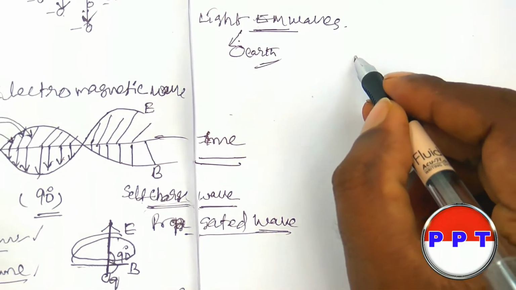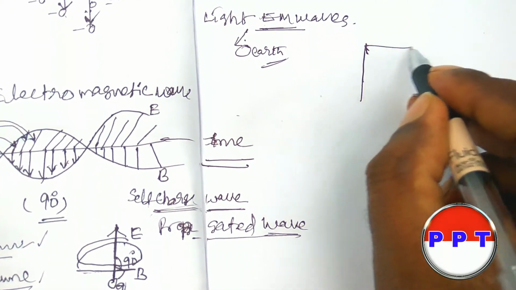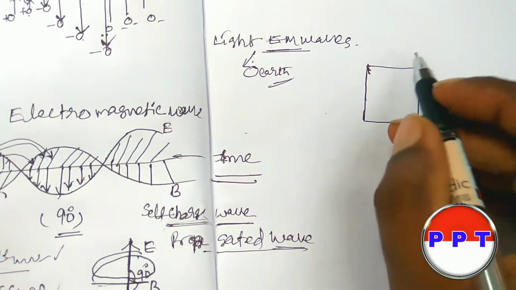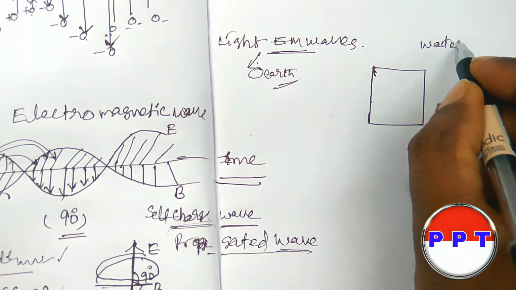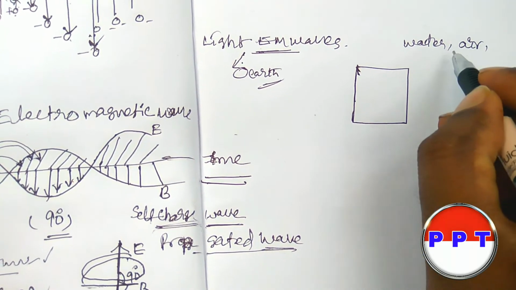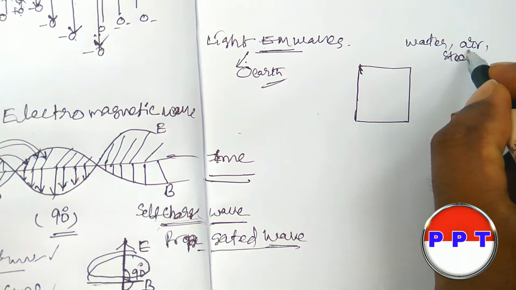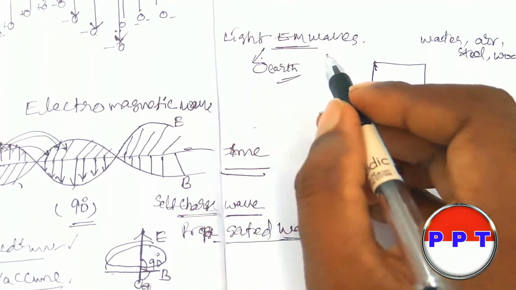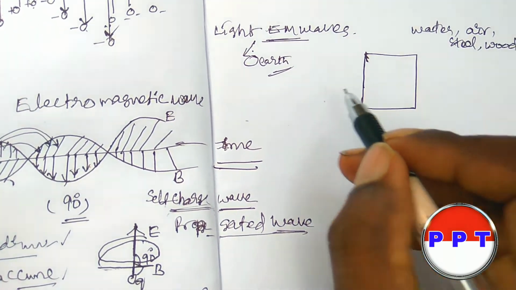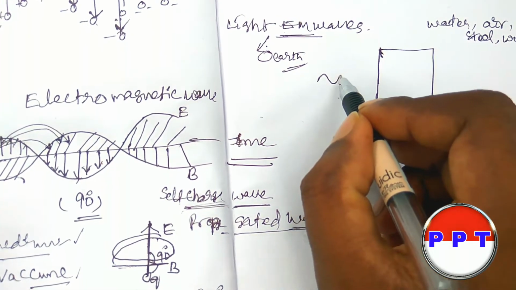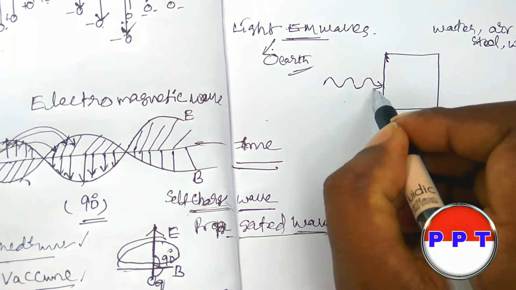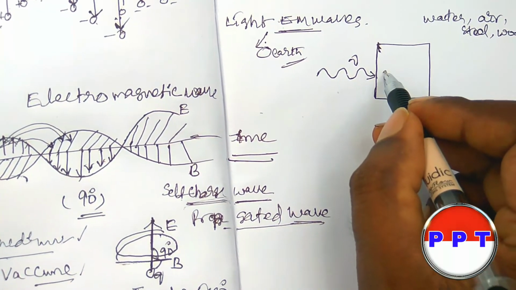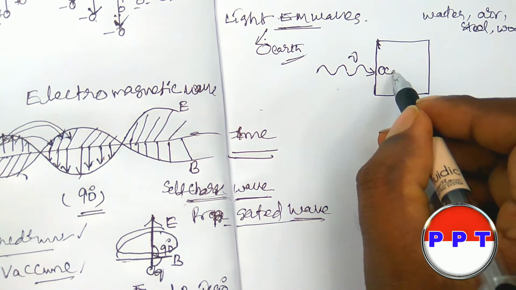For example, this is a medium which we have taken. The medium is nothing but water, air, steel, or wood, like this. If the light waves or electromagnetic waves pass through a medium, what will happen? This is the light wave which entered the medium with some frequency nu. In the medium there are some particles.